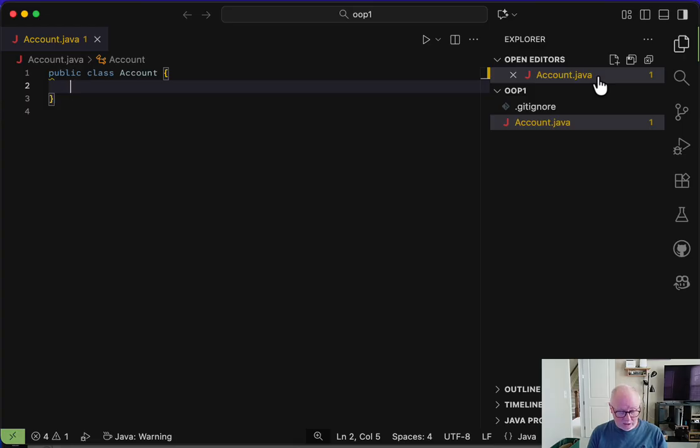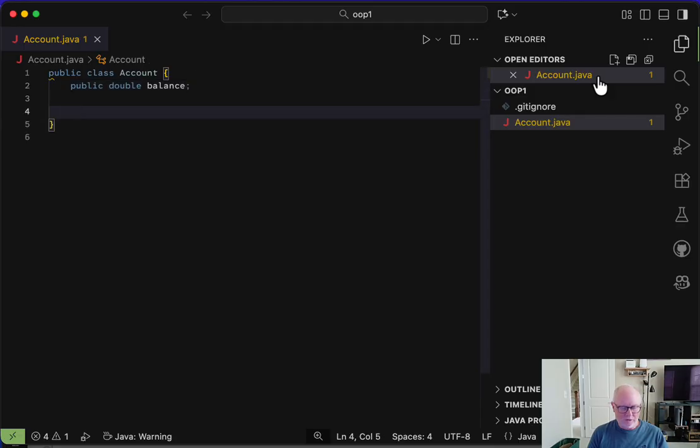So what did we say we were going to have? Well, we said that our account was going to have a balance. So let's make a public double balance. Now, you can immediately think about some of the dangers of using a double to store a balance, especially since there's all kinds of things around rounding errors, etc. If you were writing a real banking app, you probably would not use a double. In fact, I've written banking apps for Chase, and they do not use floating precision arithmetic for mathematical computation. So just letting you know. All right, so there's our balance. Our account has a balance.